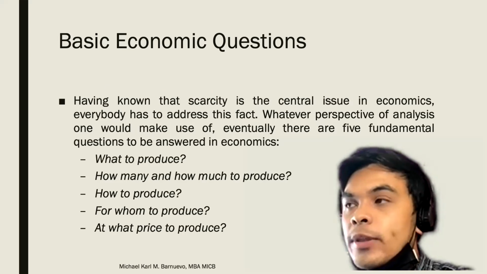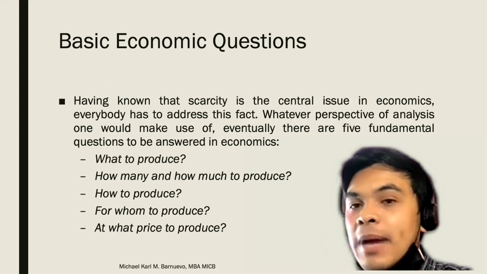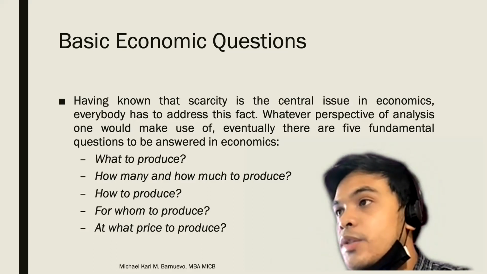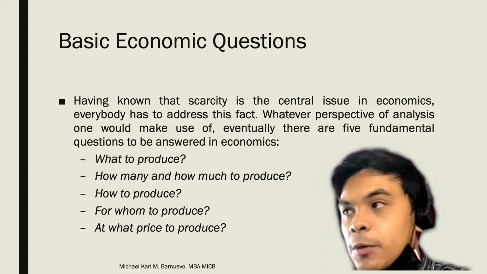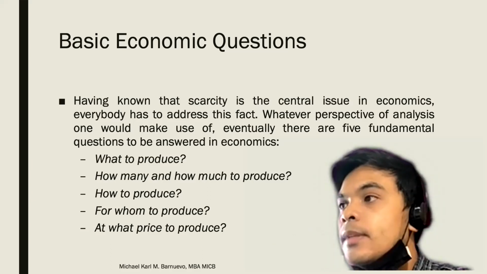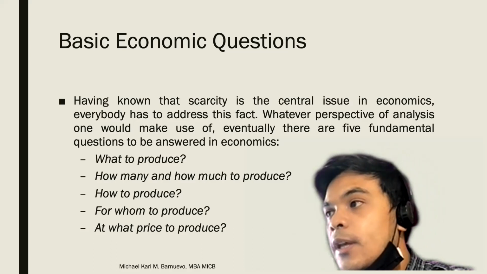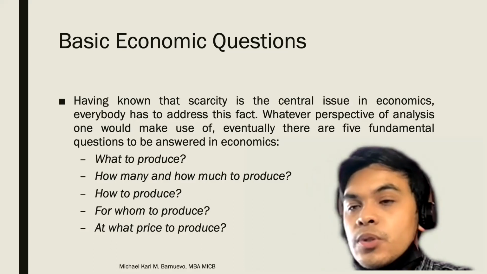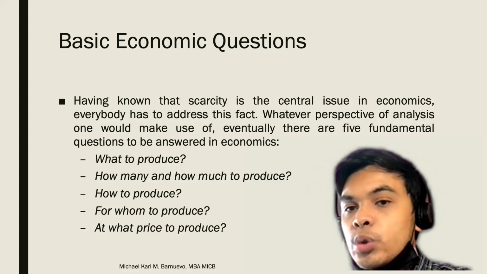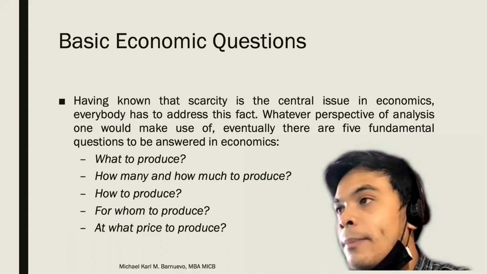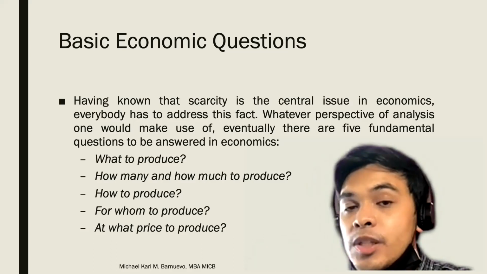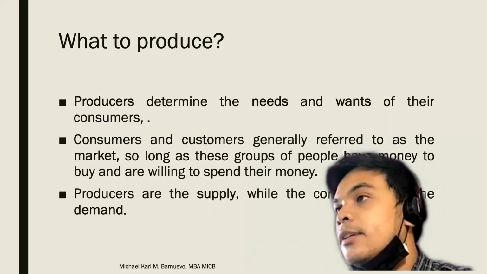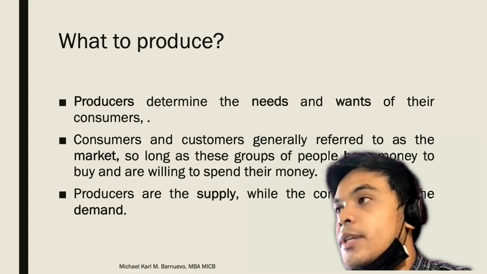Now, what do we do with scarcity? It's the proper management of how we maximize this limited resource. So we ask ourselves these economic questions: what to produce, how many and how much to produce, how to produce, for whom to produce, and at what price to produce. The answers to these five questions should coincide with each other to make the proper decision when it comes to managing scarce resources. So first is what to produce.